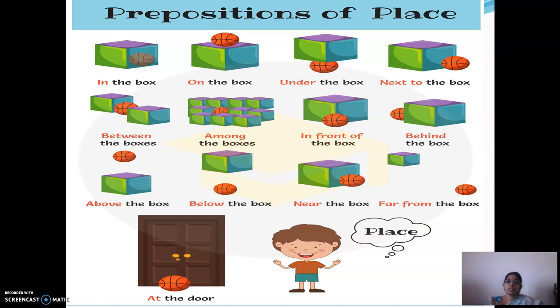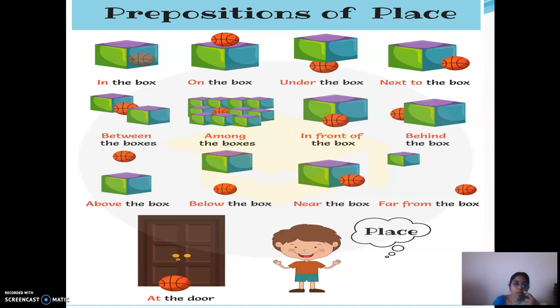Next to the box, between the boxes, among the boxes, in front of the box, behind the box, above the box. Above, the distance between the box and the ball should be more. If it is very less, then we will say over. Below the box, below also, the distance has to be big.